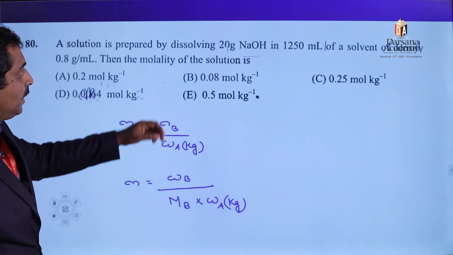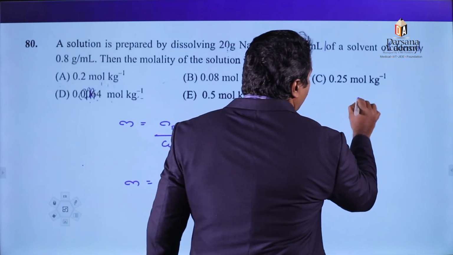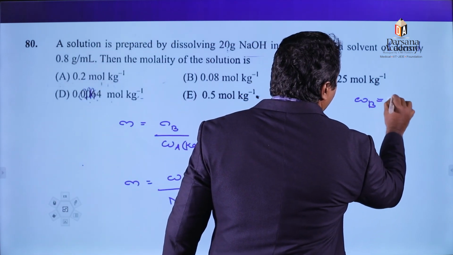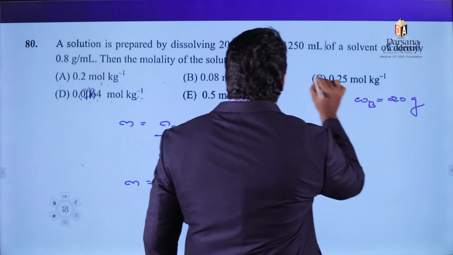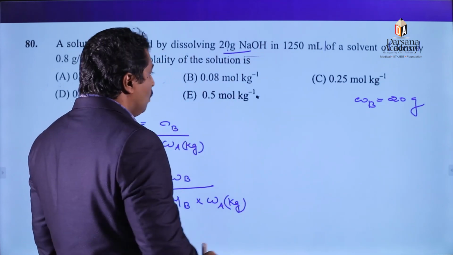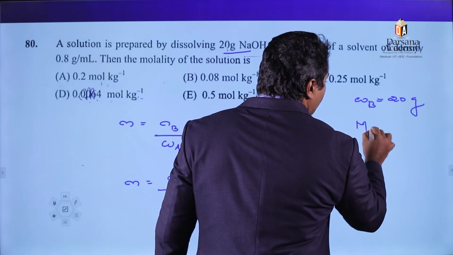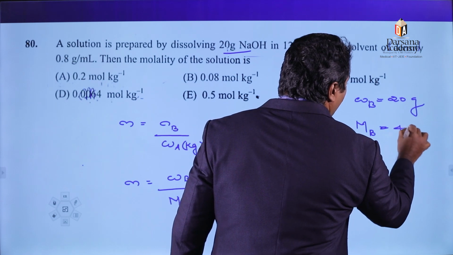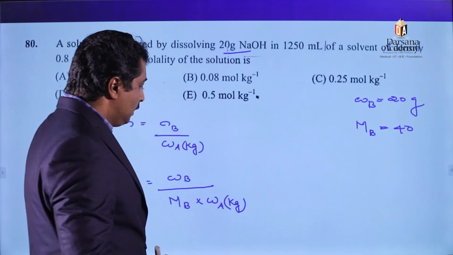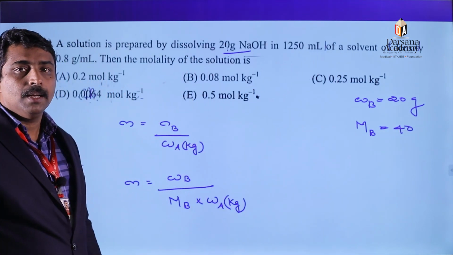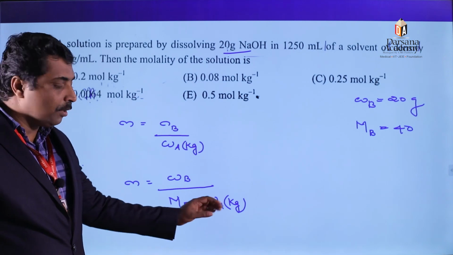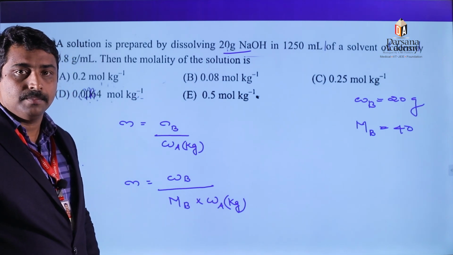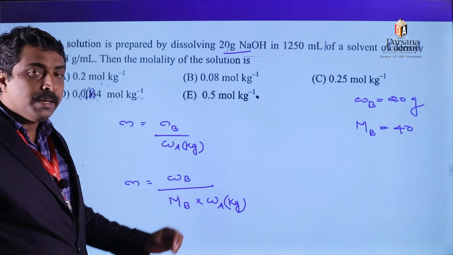Given mass of solute is 20 gram sodium hydroxide. Molecular mass of sodium hydroxide is 40 gram per mole. The only thing we need to find is the mass of solvent.